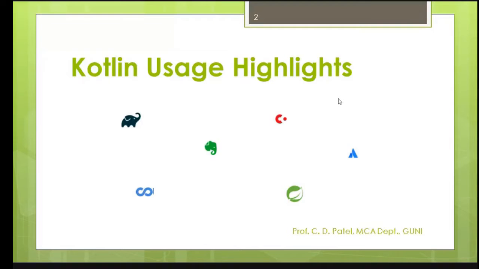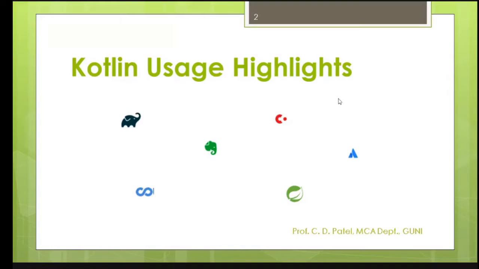Now, this is the last logo from my side. Can you guess it? This is called Trello, T-R-E-L-L-O. Trello is an Android application totally developed and compiled with Kotlin. So these are the highlights of Kotlin applications.